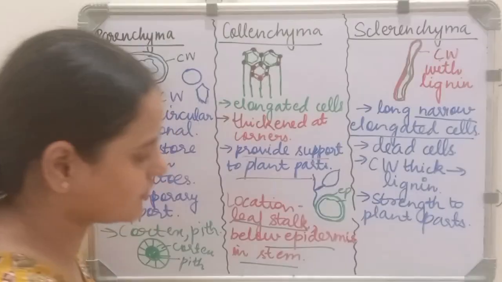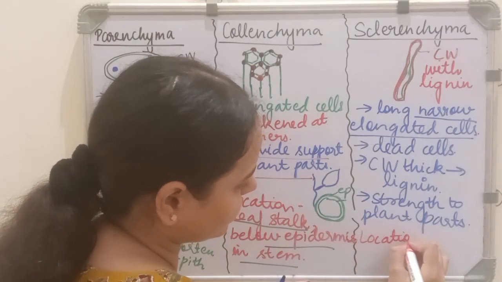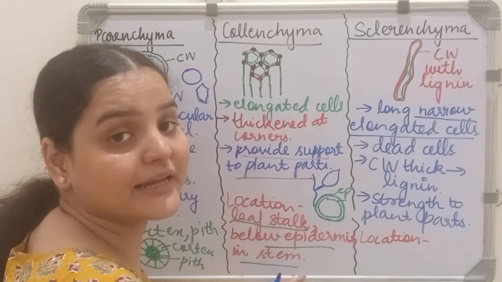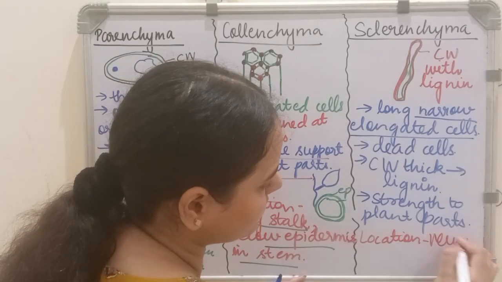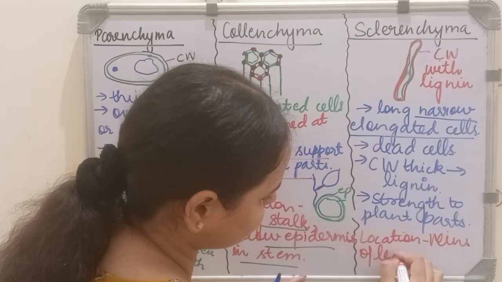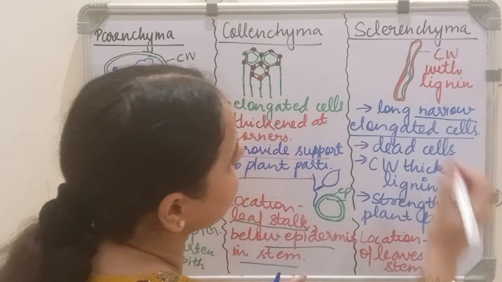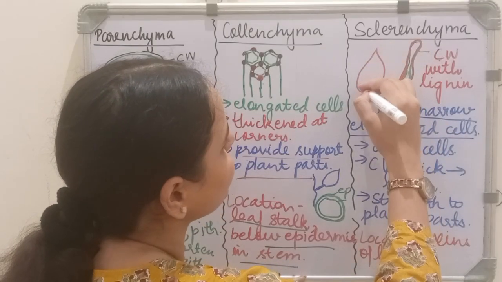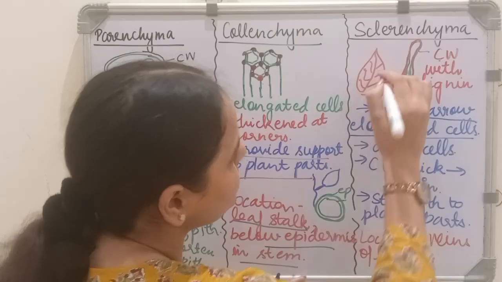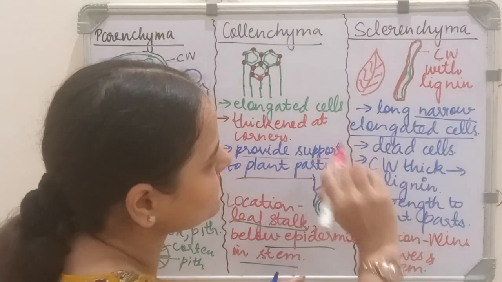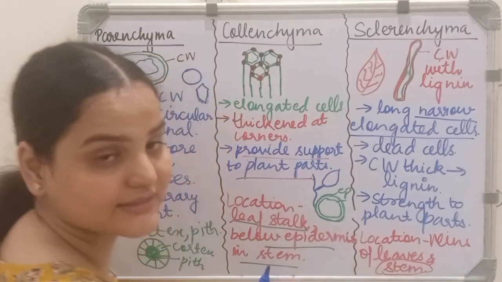Now let's see its location. It is found in veins of leaves and stem. See, this is the leaf, this is the midrib, and we have veins present. So sclerenchyma is found in the veins and also in the stem of the plant.